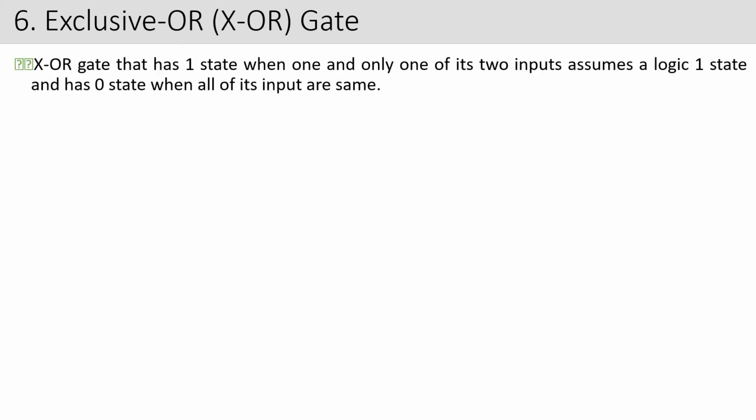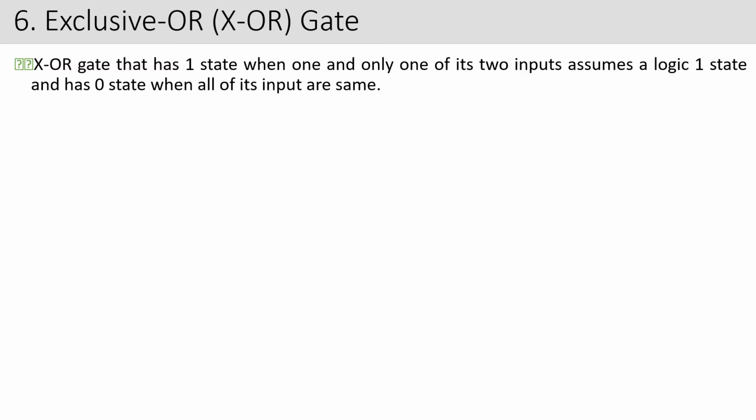Okay. Now, an XOR gate has one state when one and only one of its two inputs assumes a logic one state, and has zero state when all of its inputs are the same.